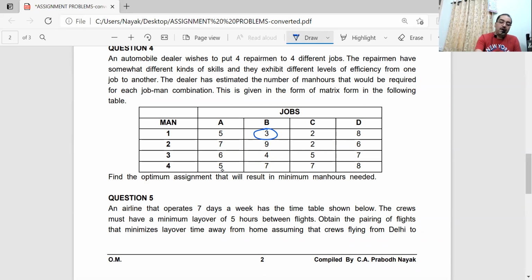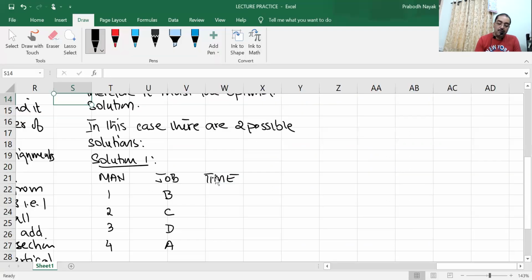When you're writing the final answer, you have to go to the original question once again. So 1B, time is 3. 2C, what is the value? 2C, the value is 2. 3D, what is the value? 7.